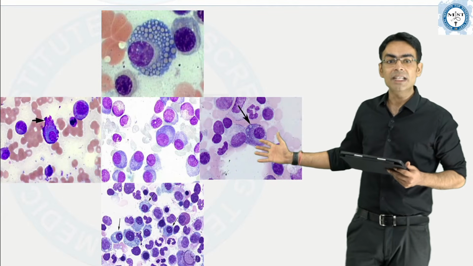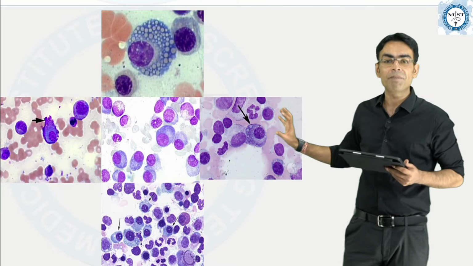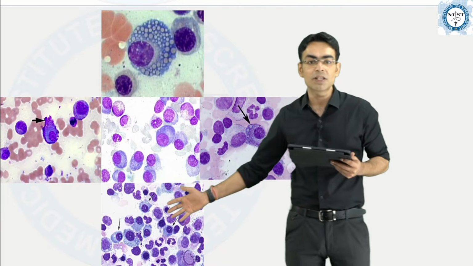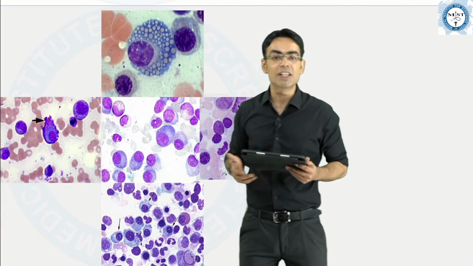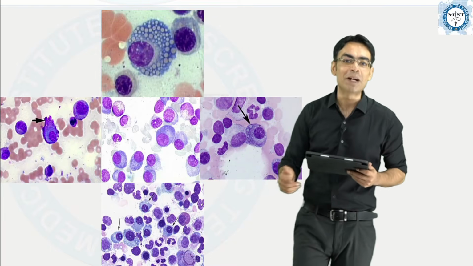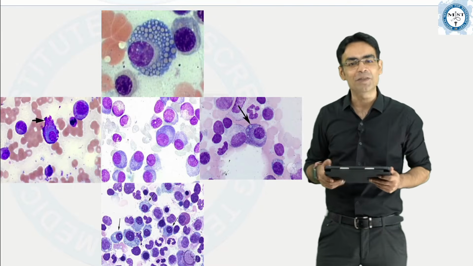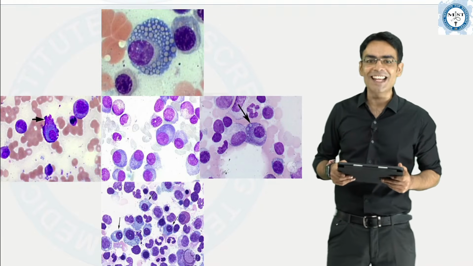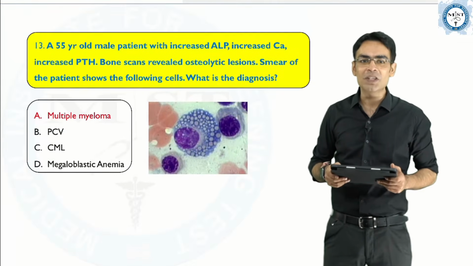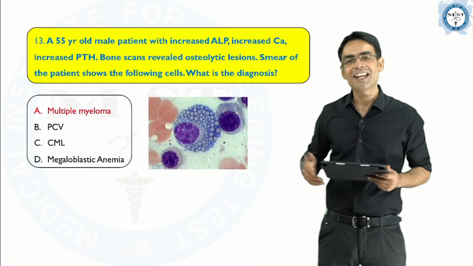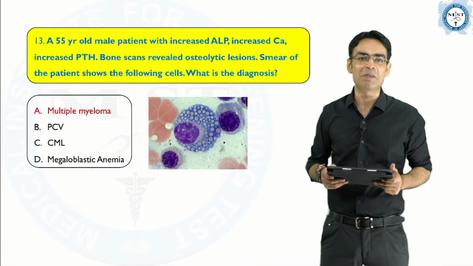We have these cells which are your Russell bodies, then your Dutcher bodies, and finally the flame cells. All these cells are there in multiple myeloma. Four different types of plasma cells, modifications of plasma cells. We have discussed this again in the classes. So I hope that you have marked this question correctly, that the correct answer for this question would be A, multiple myeloma.